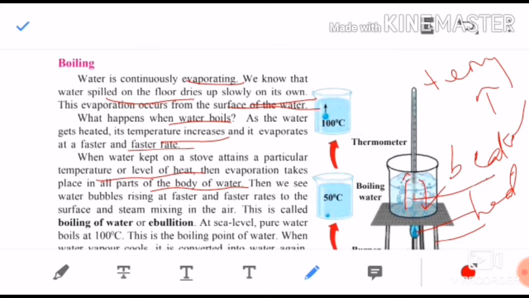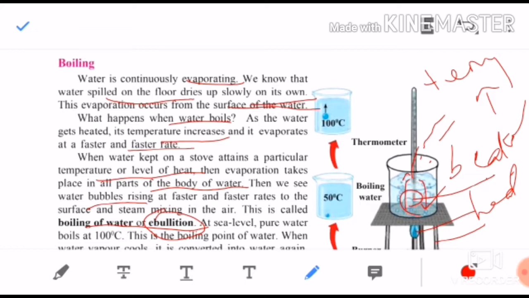After reaching a certain temperature, after some time you will see water bubbles. You will see water bubbles rising in the water at a faster and faster rate, and steam also comes out slowly from the water. This is called boiling of water, or one more name is ebullition. Have you come to know that water is boiling?